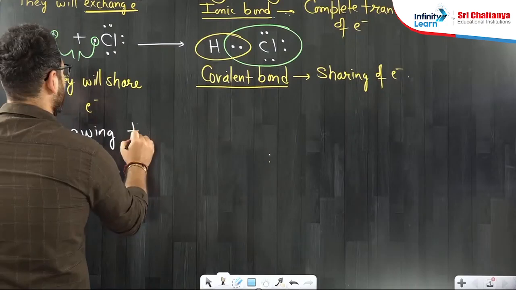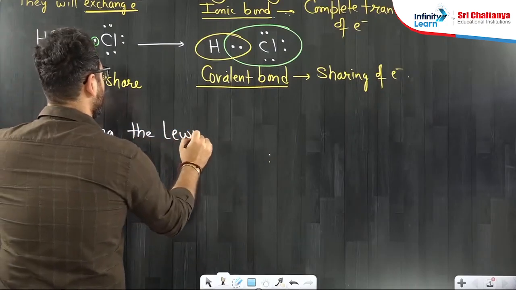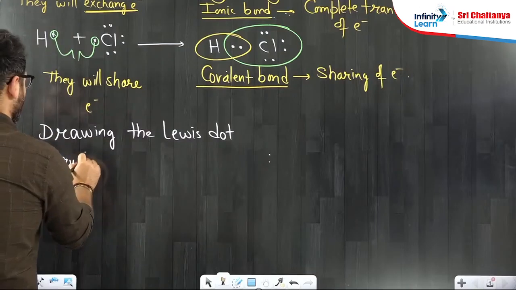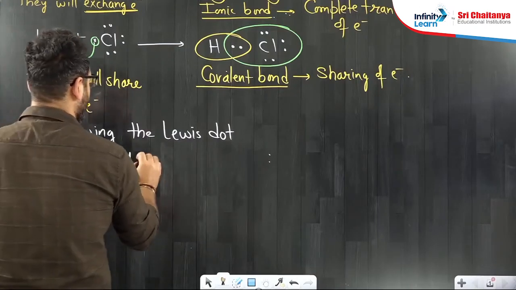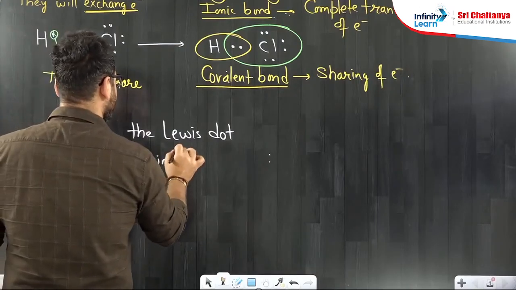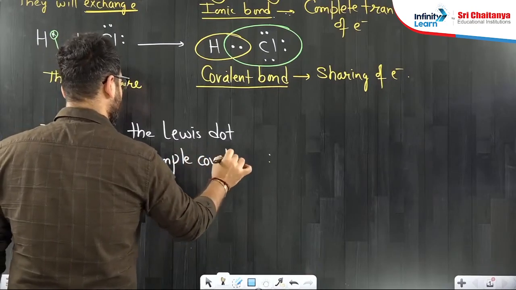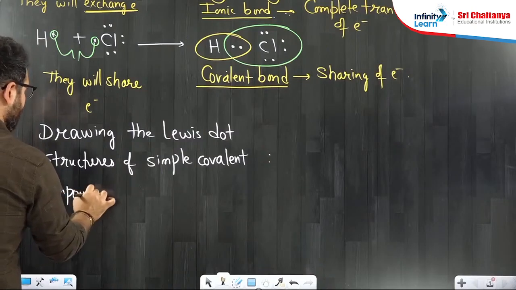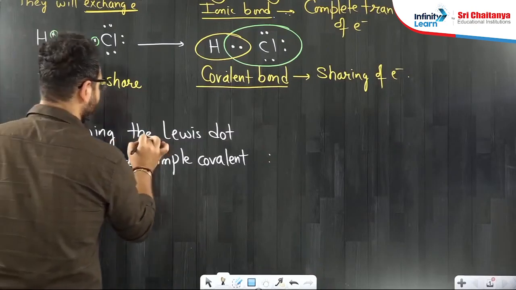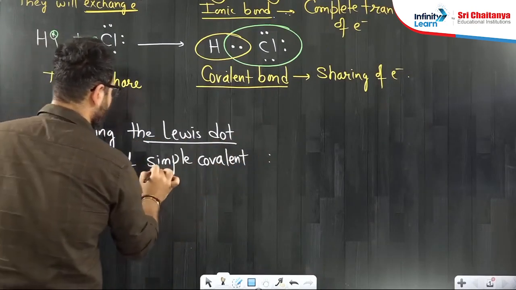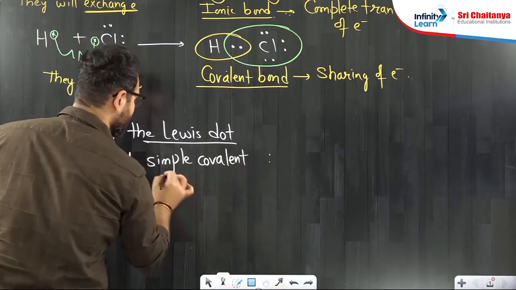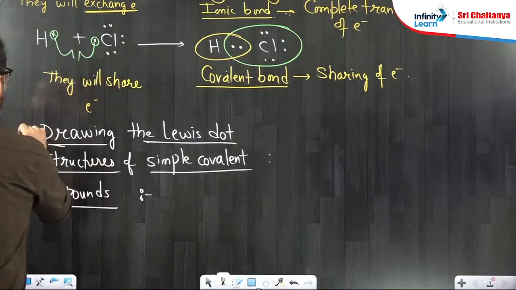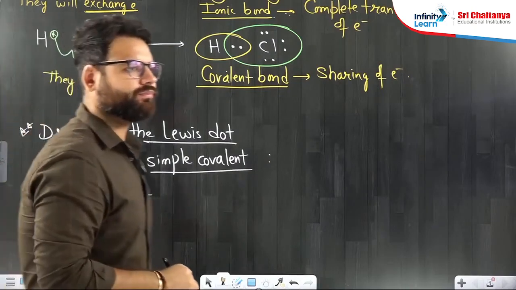Drawing the Lewis dot structures of simple covalent compounds. First, we will draw it by imagination. And after some time, I will give you a very nice and simple trick by which you can draw any difficult compound as well.